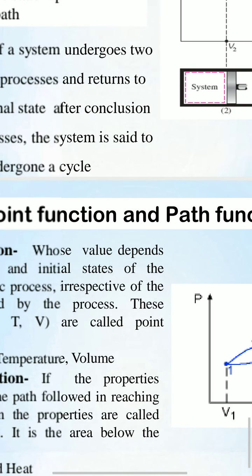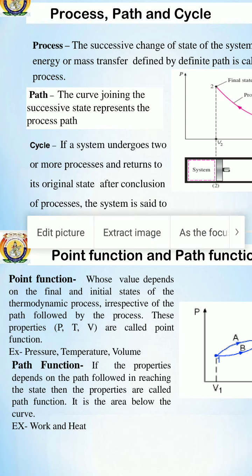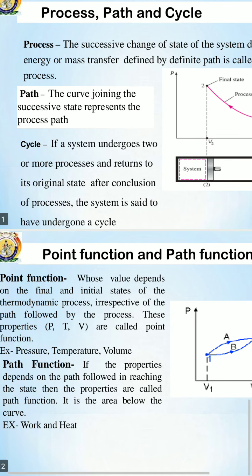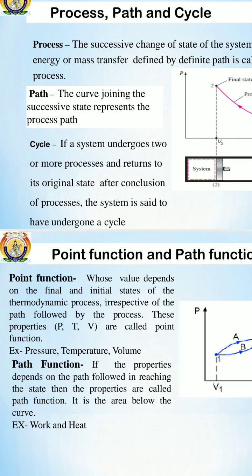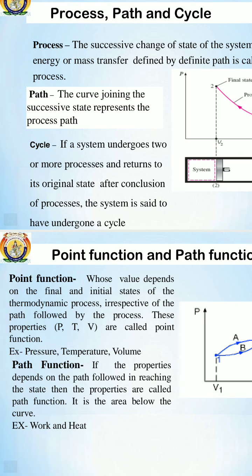We call it a point function when its value depends only on the final and initial state of the thermodynamic process, state 1 and state 2. That may be pressure, temperature, volume. These we call point functions.